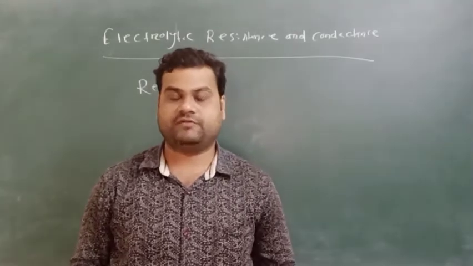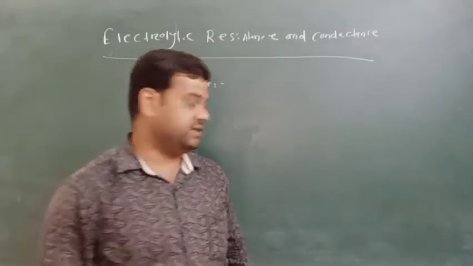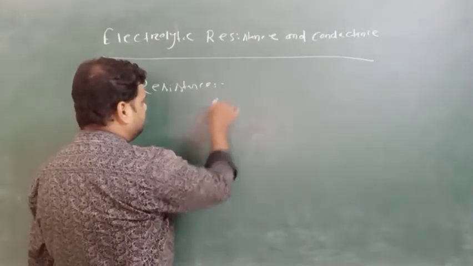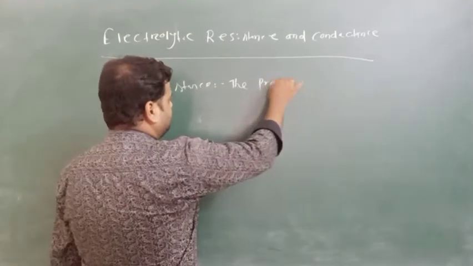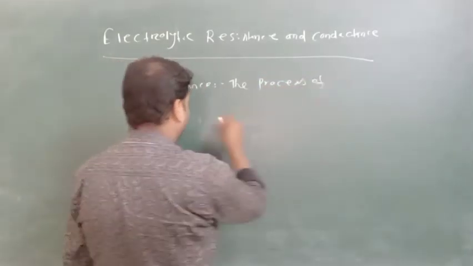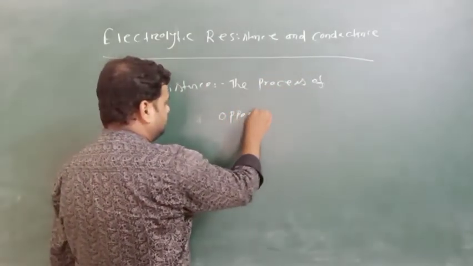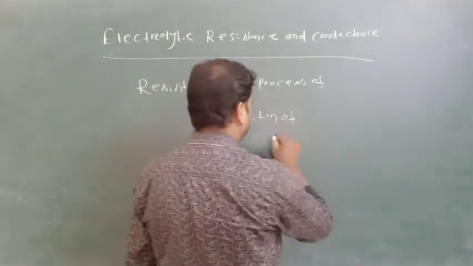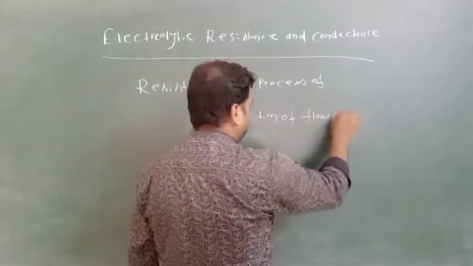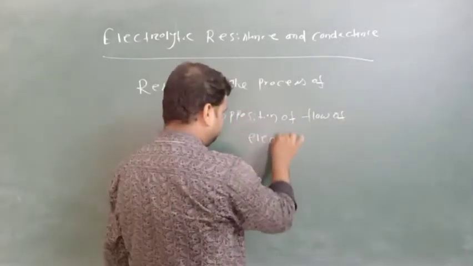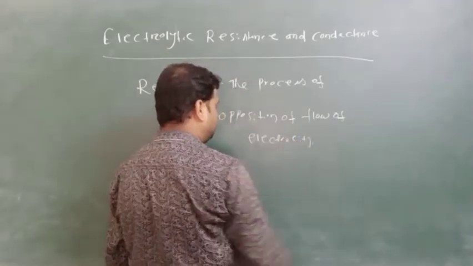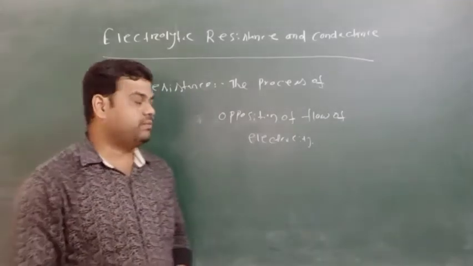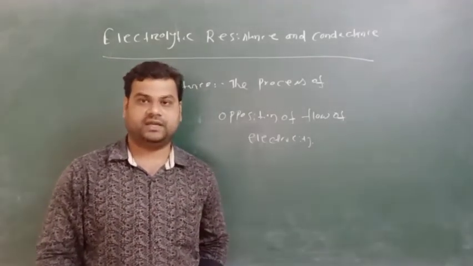It is the process of opposition of flow of electricity on a conductor. It means it opposes the flow of electricity in a conductor.